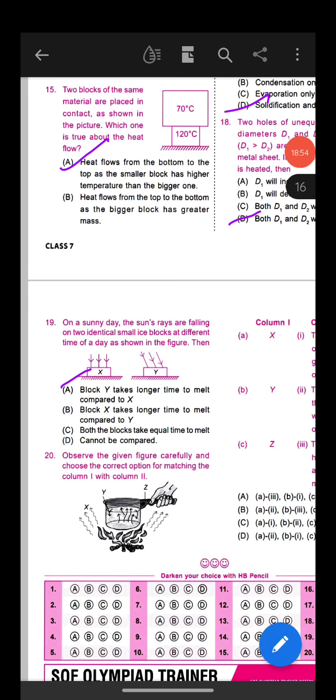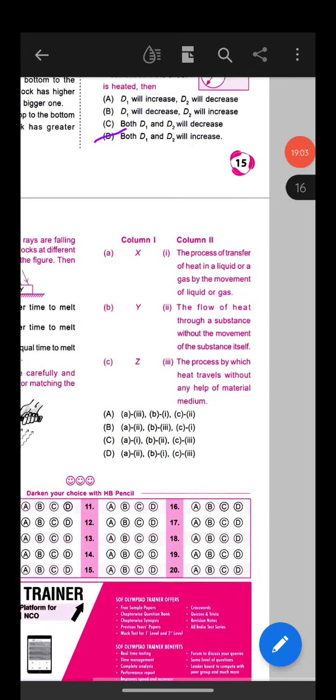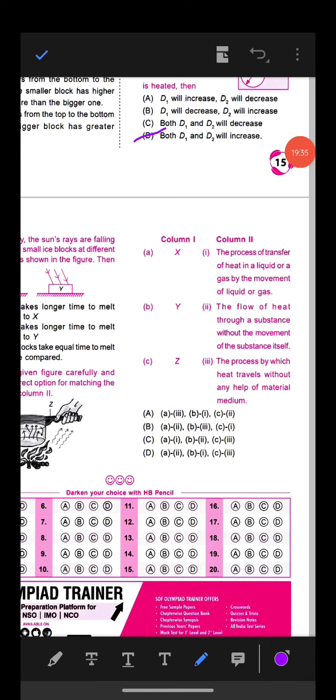Okay. Question number 20. Observe the given figure carefully and choose the correct option for matching column 1 and column 2. Column 1, X. Column 2, the first option is the process of transfer of heat in a liquid or a gas by the movement of liquid or gas. Column 1, Y. Column 2, the second option is the flow of heat through a substance without the movement of the substance itself. Option C, column 1, Z. Column 2, option 3, the process by which heat travels without any help of a material medium. Okay. So which is the correct answer?